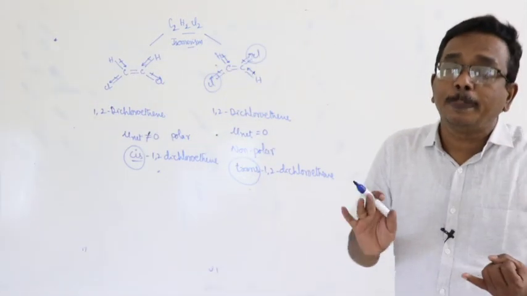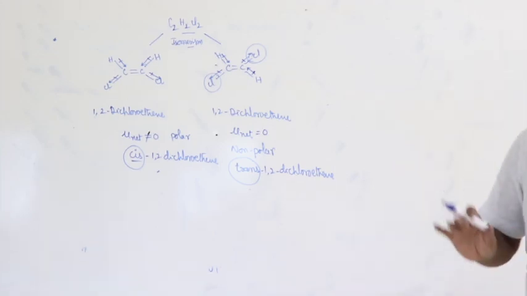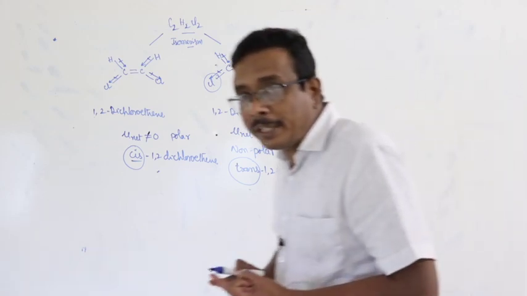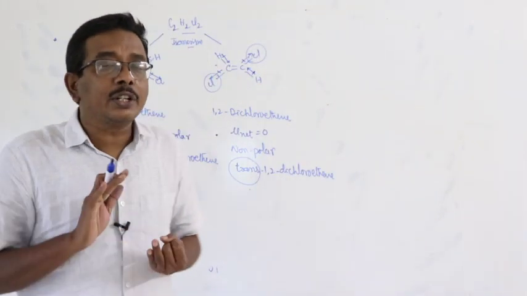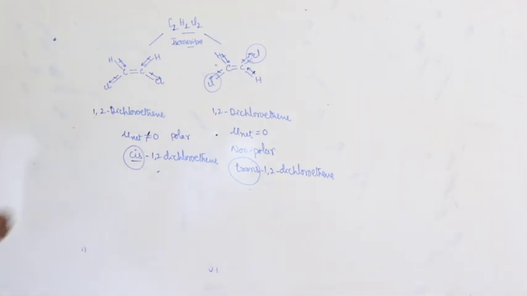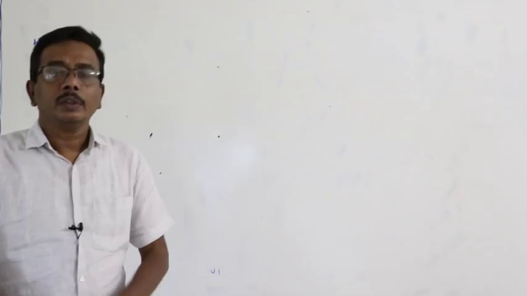Dipole moment plays an important role in the calculation of percentage of ionic character. Second, dipole moment plays an important role in the determination of geometry, bond angles and bond lengths of molecules. And the third, dipole moment is used to distinguish geometrical isomers of organic compounds. Let us discuss the fourth application in the next class.